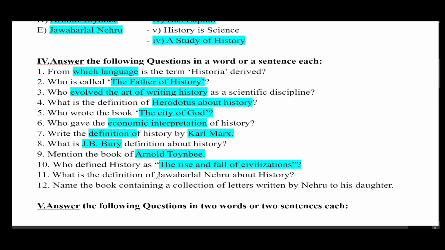What is the definition of Jawaharlal Nehru about history? Jawaharlal Nehru, our first Prime Minister, gave a good definition about history. According to him, history is the story of man from barbarism to civilization.